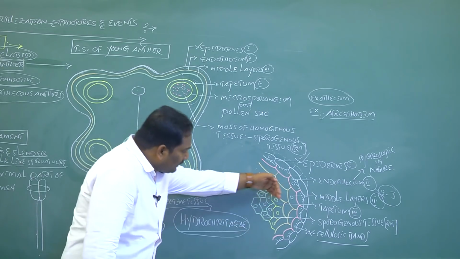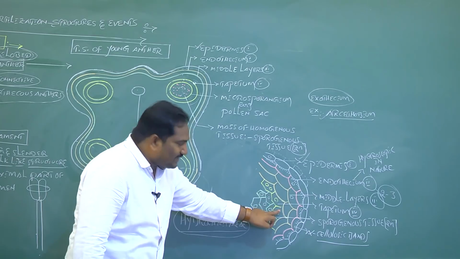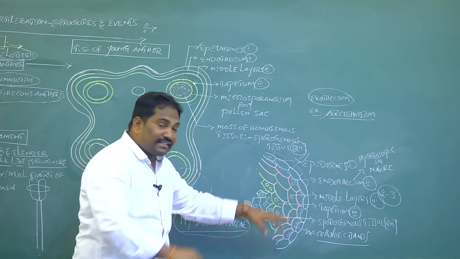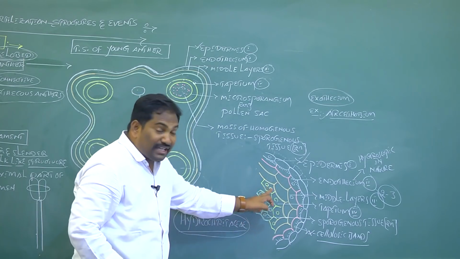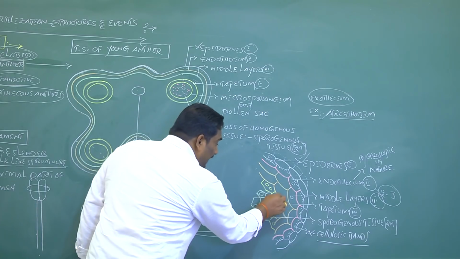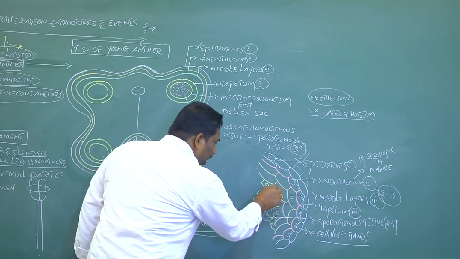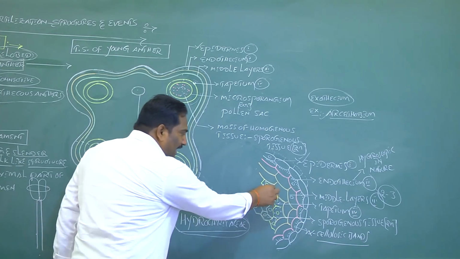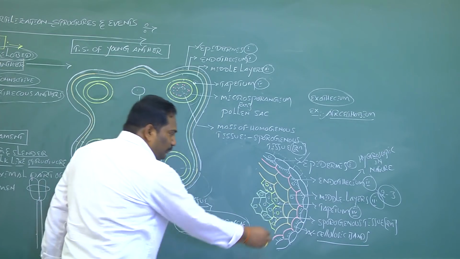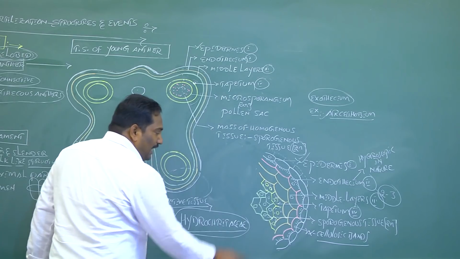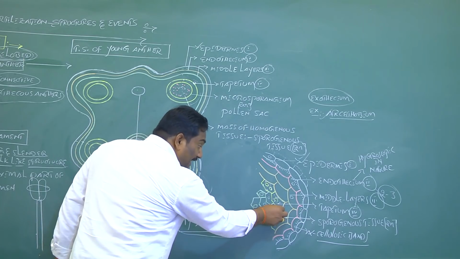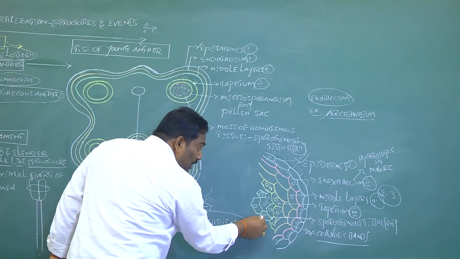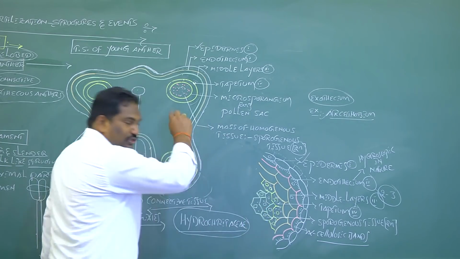Once again, the innermost layer of anther wall is called as tapetum. Tapetal cells are bigger in size, have more than one nucleus, dense cytoplasm and more nutrients. Due to the dense cytoplasm and nutrients, it gives nourishment to the growing sporogenous tissue.